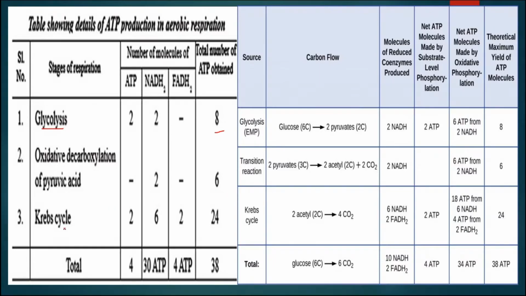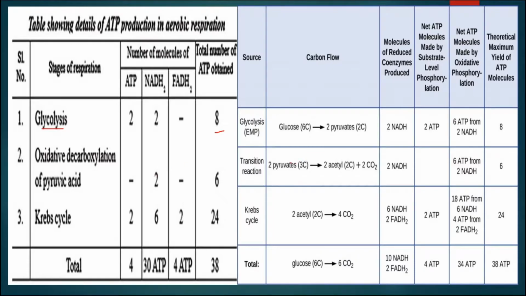Then in case of Krebs cycle, in this step 2 ATPs are produced directly, 6 NADH2s are produced, and that is why total 6 into 3, that is 18, and 2 FADH2, that is 2 into 2, 4. So in this way total number of ATPs is 24. So 8 plus 6 plus 24, that is 38 ATPs are produced in this aerobic respiration.